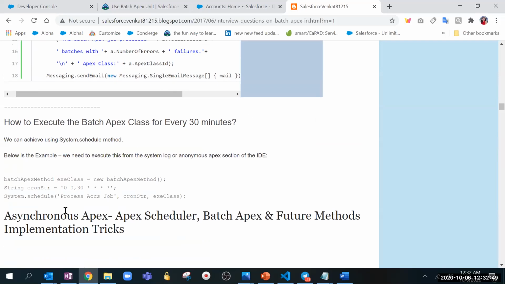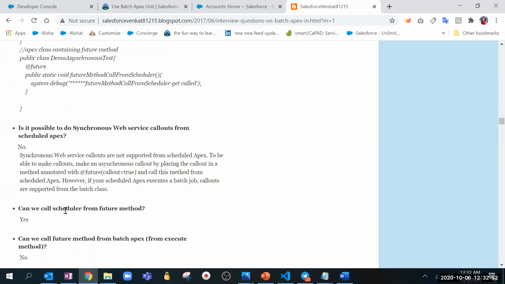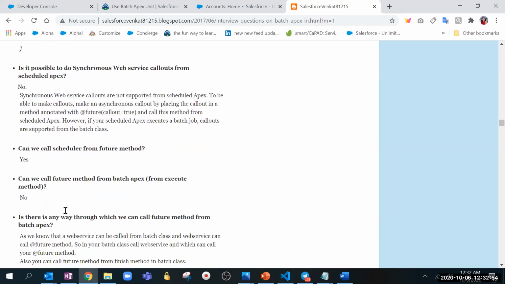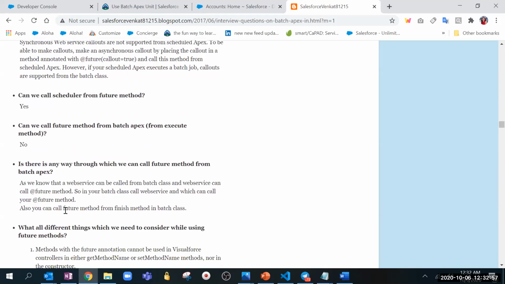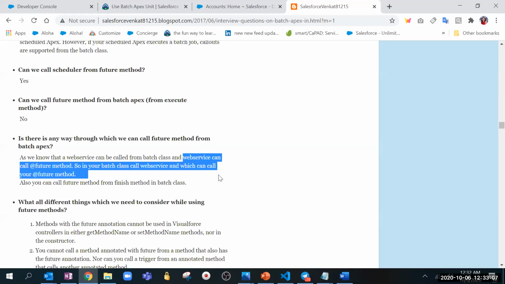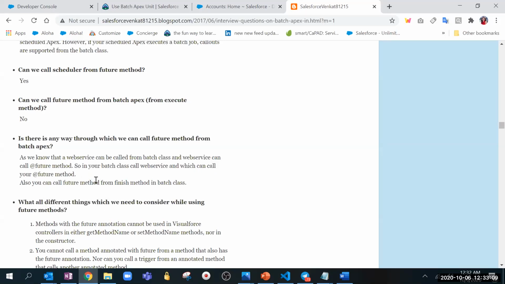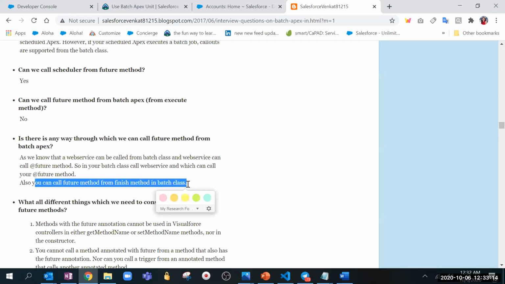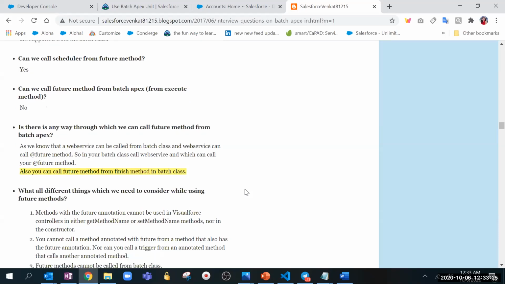Just one second, I'm trying to find that question and I've lost it. Is it possible? Can we call a future method from execute? No. As we know, a web service can be called from a batch class, and a web service can call a future method. So we will be calling web services, and from that we can call. And also you can call from the finish method in the batch class. Yeah, so this is the simplest one. From execute we cannot call, but from finish we can call. Correct. And also if you want, we can call the web services.